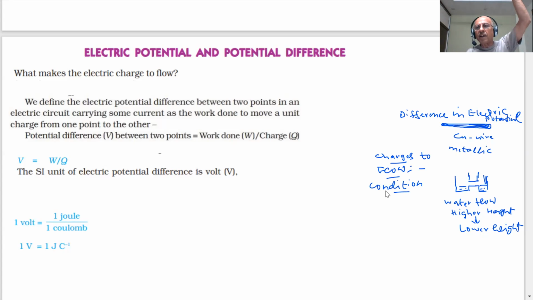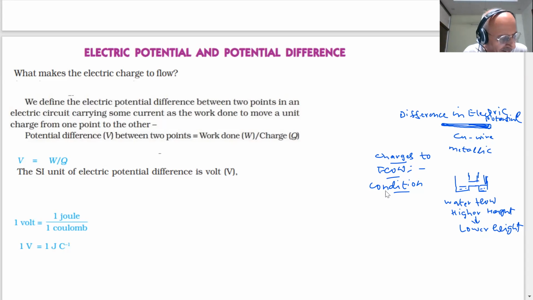Water tanks are at a higher height in your home and water flows from higher to lower height. But can it go from lower to higher height? Then you have to apply an electric motor, pressure, to move it. Now we are saying there are charges, but these charges are not moving as such unless we create a potential difference, unless we apply an electric potential.